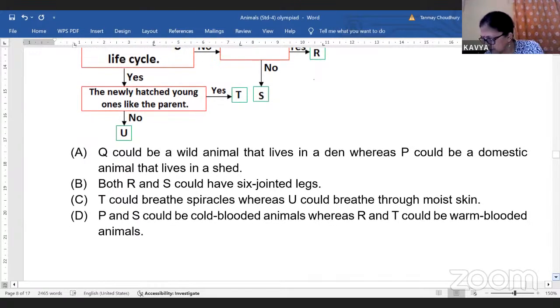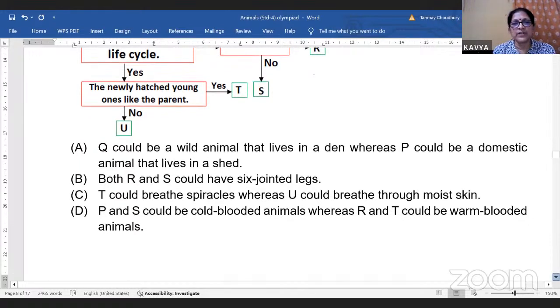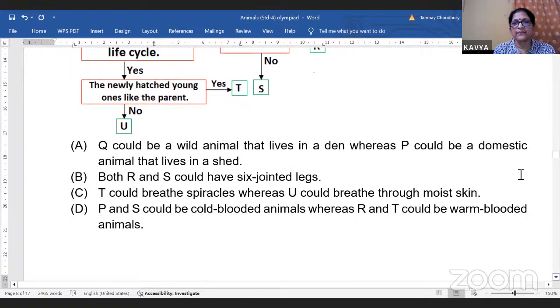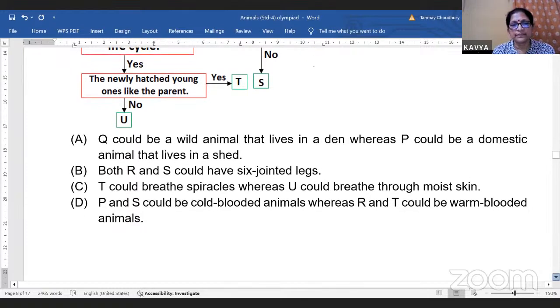Yes, termite. Somebody is asking this question. What are termites? Termites are wood-eating animals, insects. Okay, so next one.